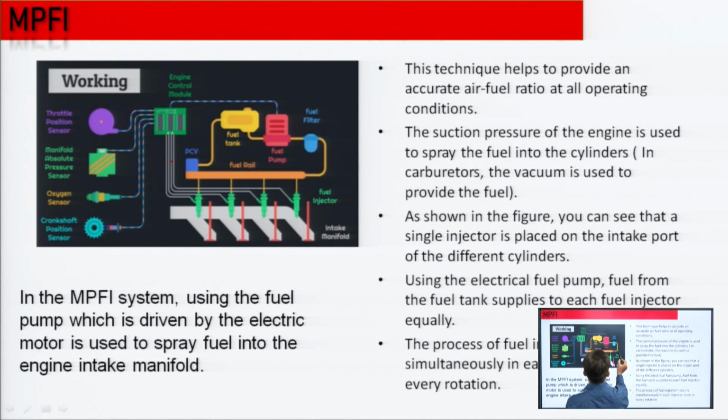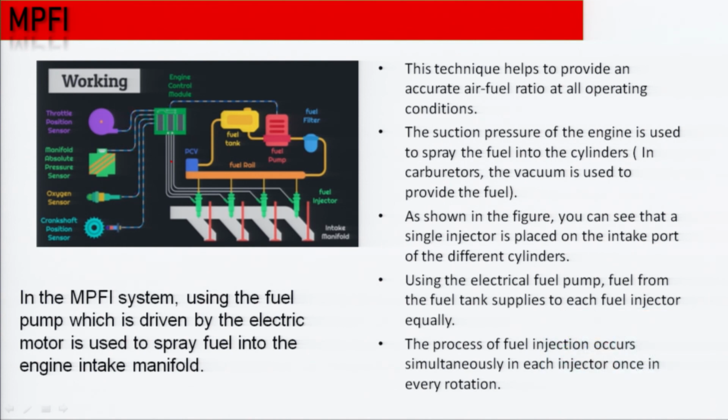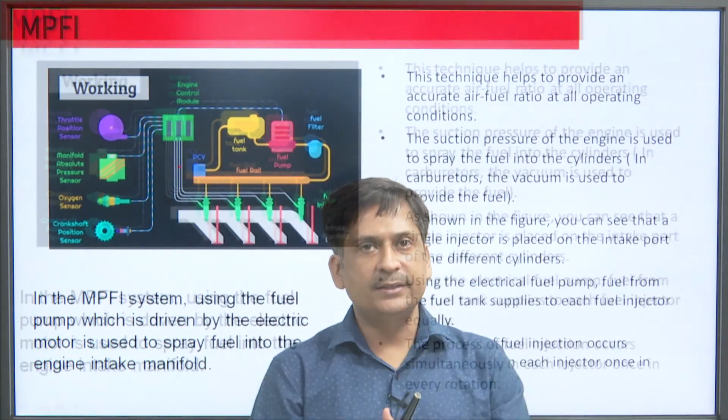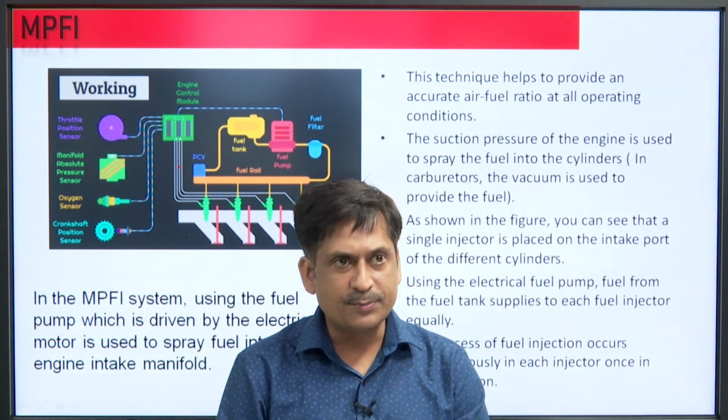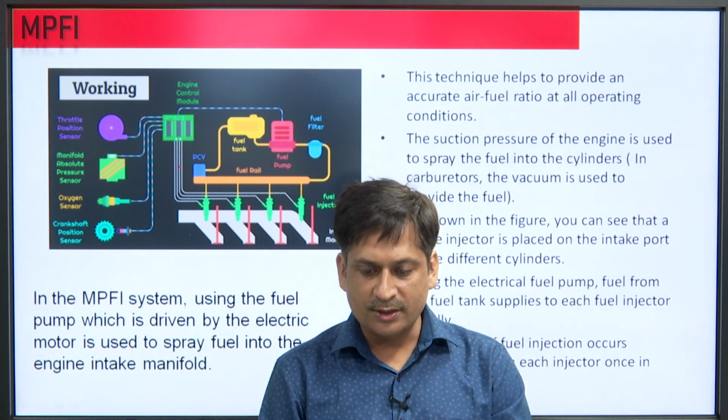The filtered fuel comes to the common rail, and if an excess amount of fuel comes into this rail, it is reverted back to the fuel tank. Here these are the 1, 2, 3, 4 cylinder engine, these are the fuel injectors. So, how much air or how much fuel has to be entered, the fuel air mixture directly added, it depends upon these sensors. So, this technique helps to provide an accurate air fuel ratio at the operating condition.